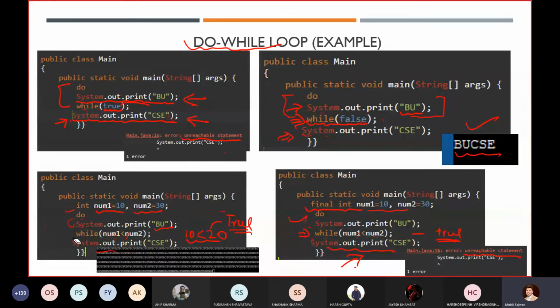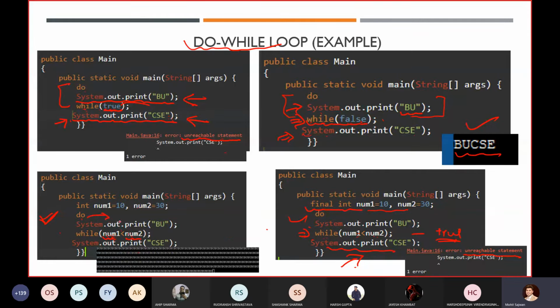While in the second case, I'm again going to explain this case. Why am I not getting an error? You might say we could get an error in the third case too. Why? Because 10 is less than 30, and it will again give a true value, n number of times. But why are we not getting an error? The reason is that it might be possible that I change the value of the num1 and num2 variables.